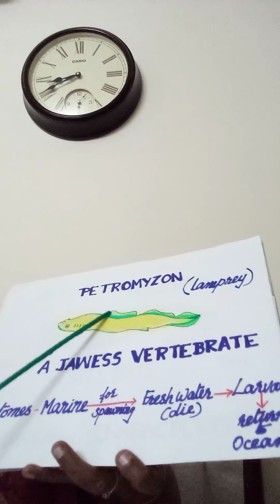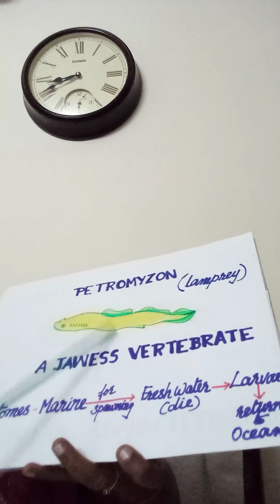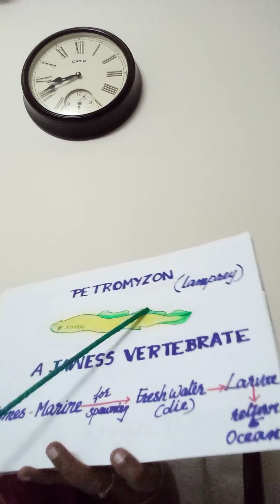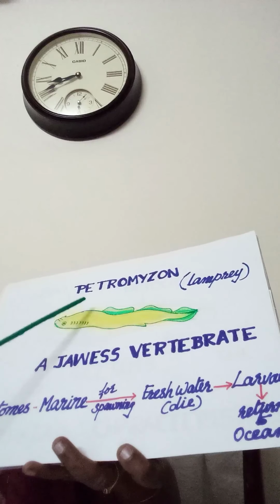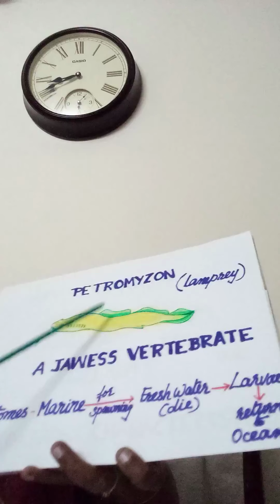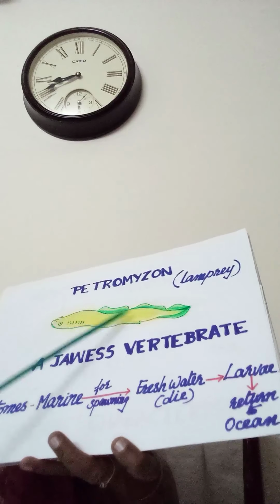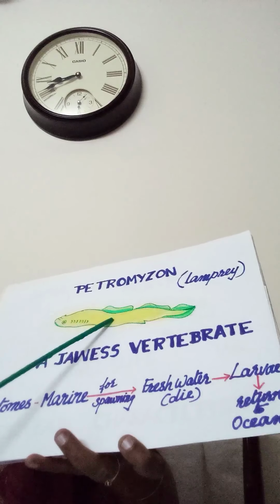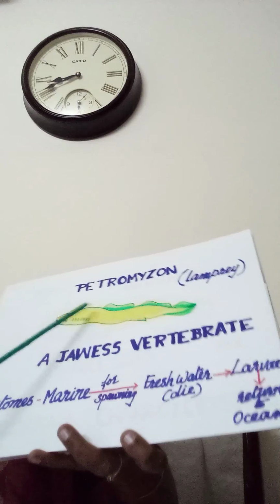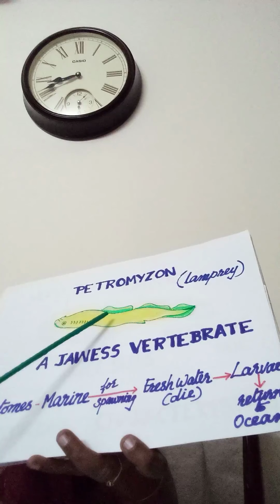See, this is not paired. If it is paired fins like this, here also there will be a fin. Here there is no fin. So it is unpaired fins. So body without scales and paired fins. Cranium and vertebral column will be cartilaginous. Cranium, that means brain case or skull you can say. So cranium and vertebral column are cartilaginous.